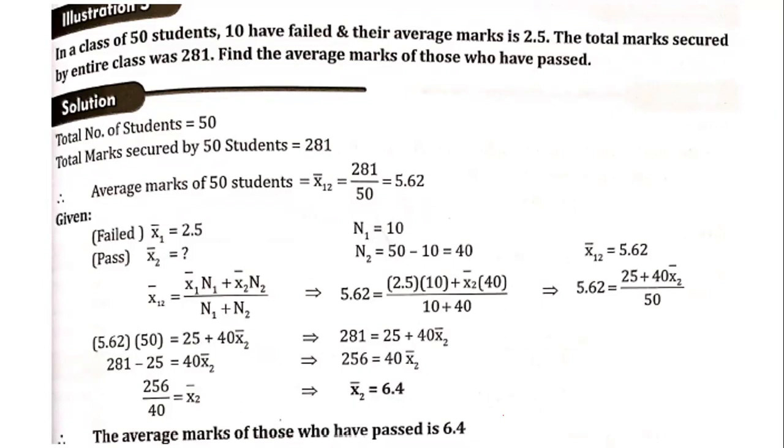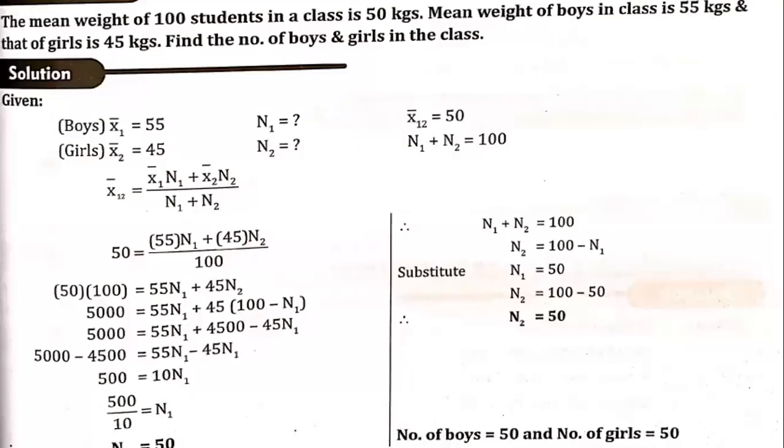So this is another method of solving the previously solved problem pertaining to pass and fail. There we took either the discrete series formula or the individual series formula, but here we are using the combined arithmetic mean formula. In this particular problem, we have to find n1 and n2. The mean weight of 100 students in a class is 50 kgs. The mean weight of boys in a class is 55 kgs and that of girls is 45 kgs. Find the number of boys and girls.